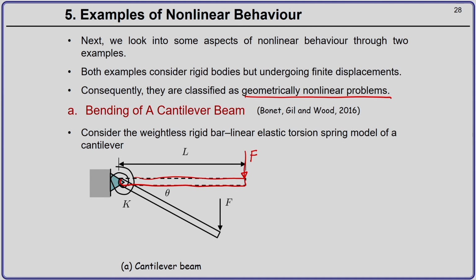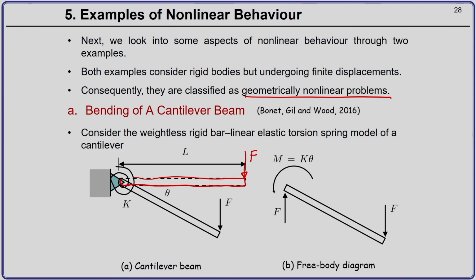Now, to derive the equilibrium equation, first you have to draw the free body diagram of the bar. Figure B shows here the free body diagram of the bar. F on the right hand side is your external force, on the left hand side you will have a reaction force at the joint, and also this external force causes a clockwise moment to act on the hinged end of the bar.